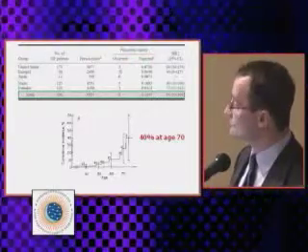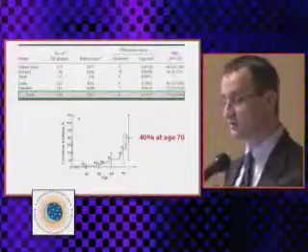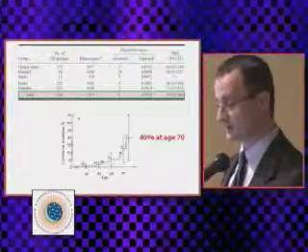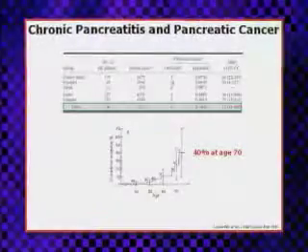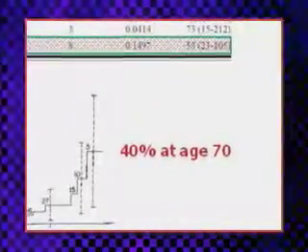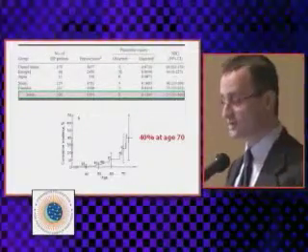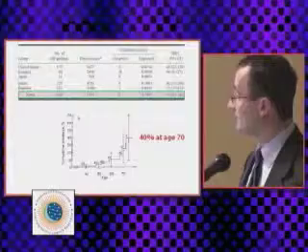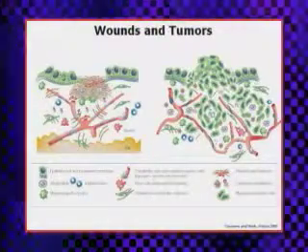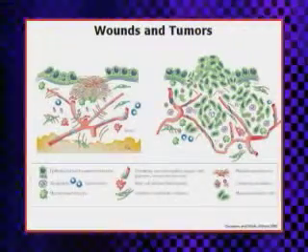And 8 of these 246 patients eventually developed pancreatic cancer with a mean duration of about 40 years, which also tells you that it probably takes a very long time, if you have chronic pancreatitis, to develop pancreatic cancer. And there was a 40% risk of having pancreatic cancer at the age of 70 in this cohort. What is interesting, if these patients inherited the genetic mutation from the fathers, there was a 70% risk of developing pancreatic cancer.